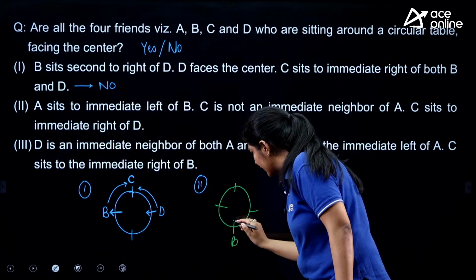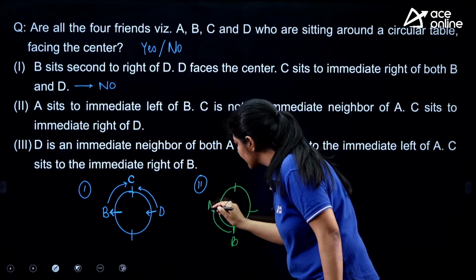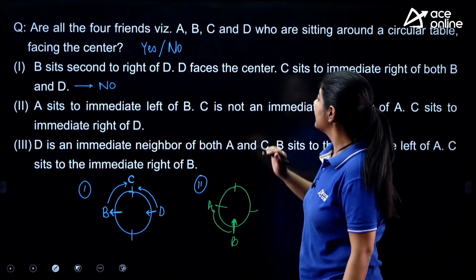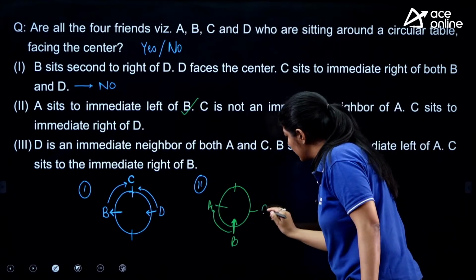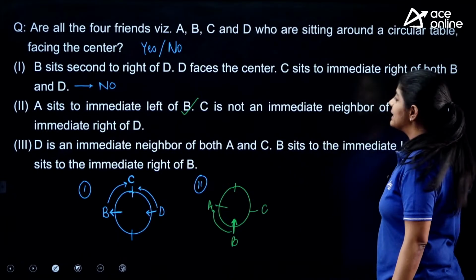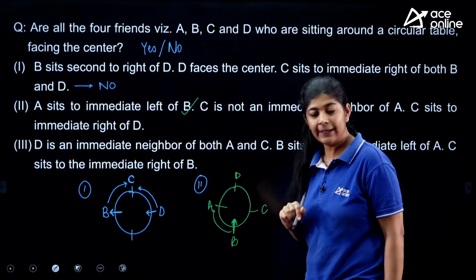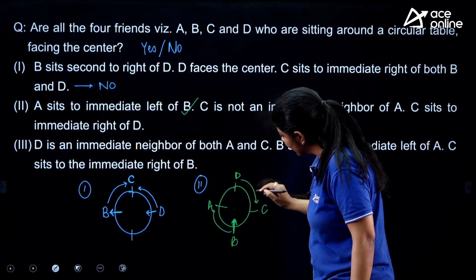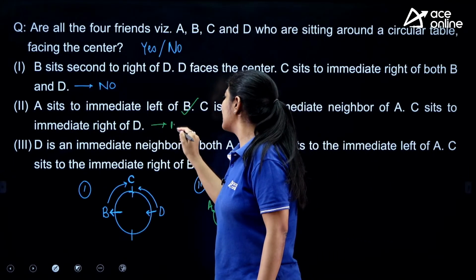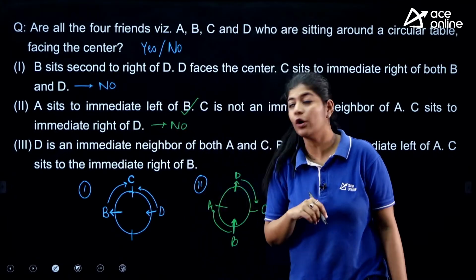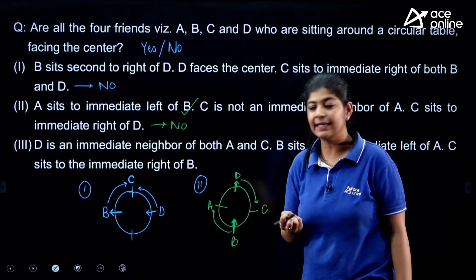Let's suppose B is sitting over here and facing towards the center, right? So the immediate left position is this one, that means A is sitting over here. Next, C is not an immediate neighbor of A, so this is the only position for C. Next, C sits to the immediate right of D, and we only have this position for D. If this position is immediate right, that means D is facing outwards from the center. So from this also we are getting our answer as no. All the friends sitting around the circular table are not facing towards the center.